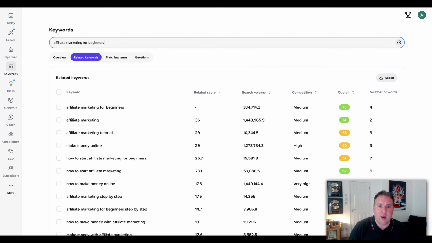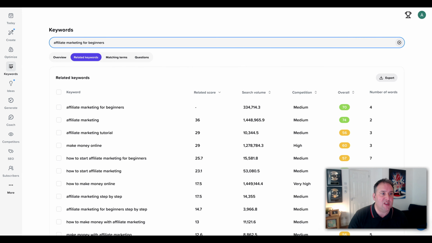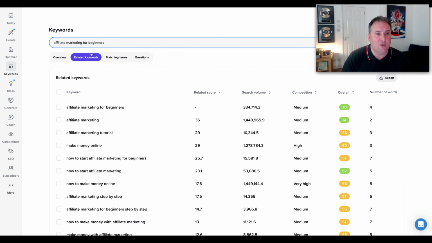Now, if we go inside of here, you'll see once you've actually logged in and you're inside the Pro plan, you go over to the left and go to keywords. Then you'll see here that you can start mining around the pain points that you've already started. You've got a list of, and finding some seed keywords, some keywords with some volume that you can start creating videos around your pain points. Now, this one here is a good one. It's affiliate marketing for beginners.